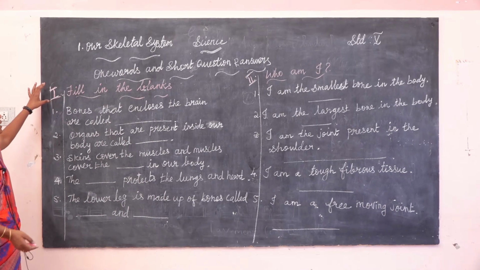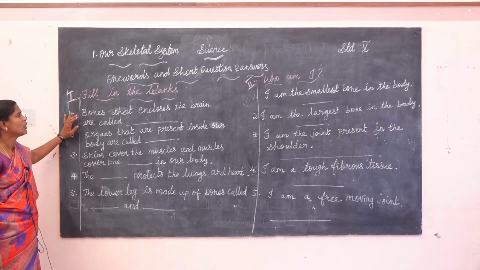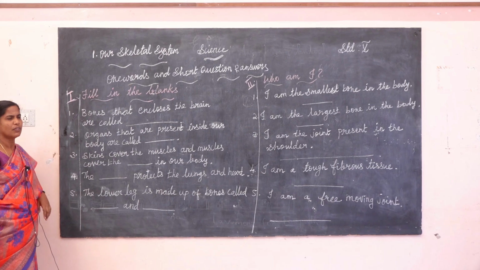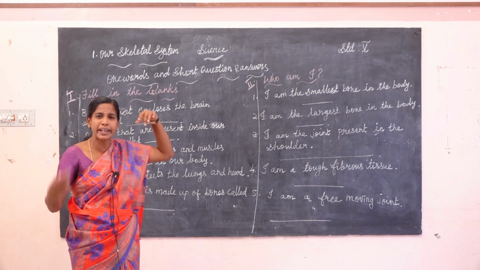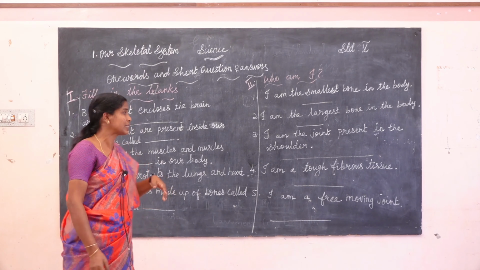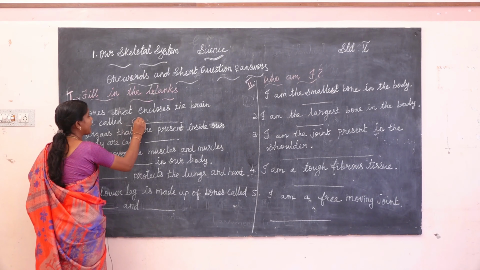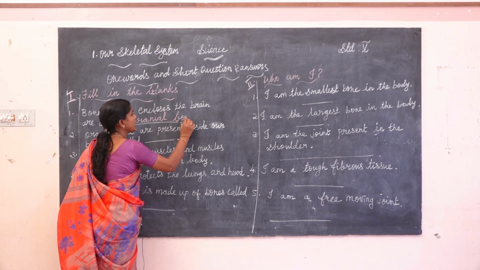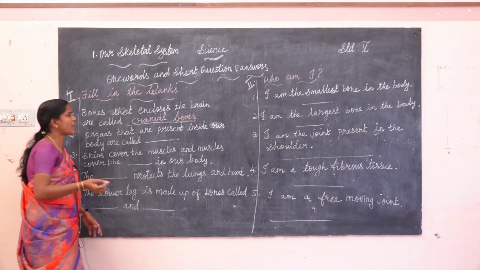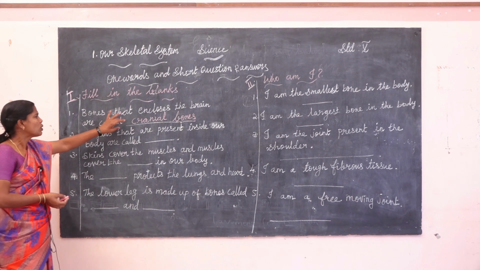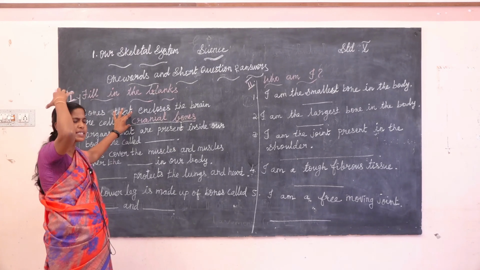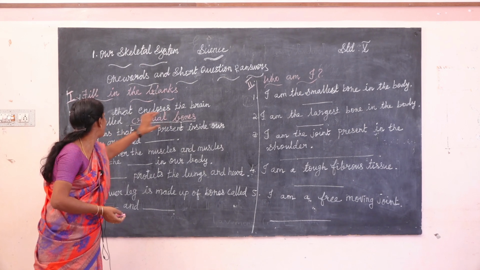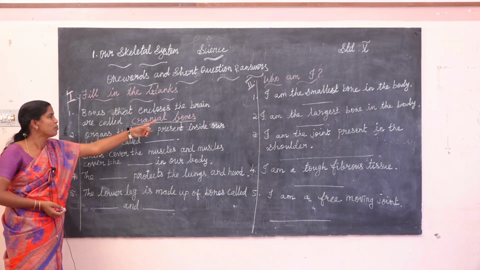All of you listen. First one, filling the blanks. Bones that enclose the brain are called what? Cranial bones. Cranial bones are surrounded in the skull. Inside, the cranial bones protect the brain. Okay. Bones that enclose the brain are called cranial bones.